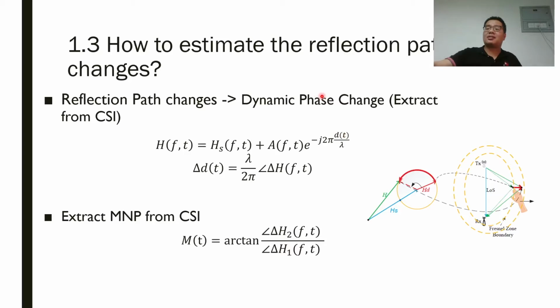How to estimate the reflection path changes? The reflection path is physically connected with the dynamic phase of the signal. Every time the reflection path changes by one wavelength, the dynamic phase changes by 2 pi. Therefore, we extract the dynamic phase changes to estimate the reflection path changes. The MNP can be extracted by the ratio of dynamic phase changes from two pairs of transceivers.